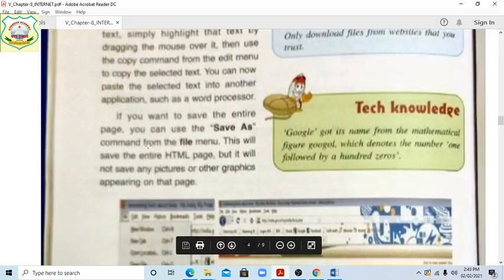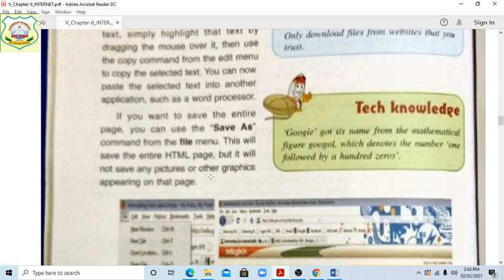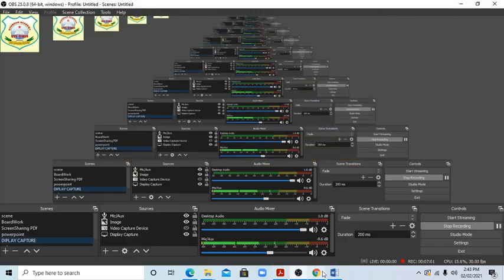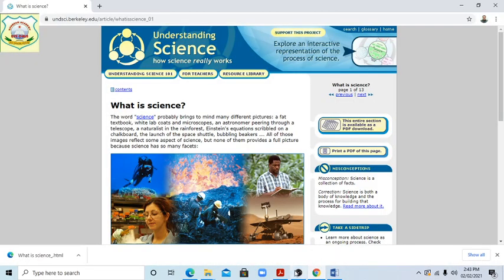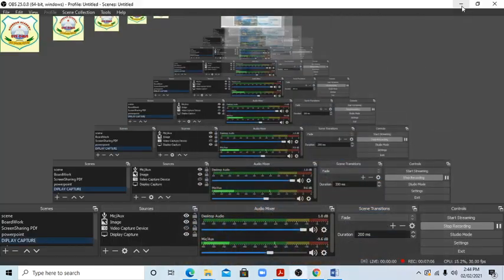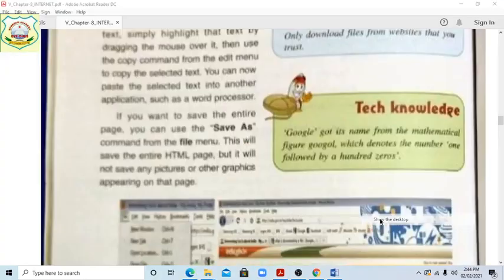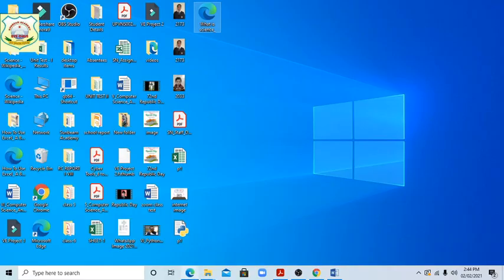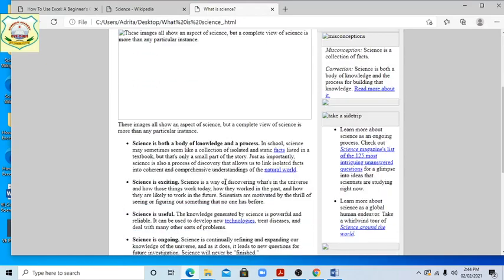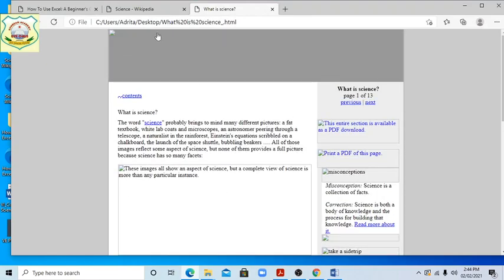If you want to save the entire page, you can use the Save As command from the File menu. This will save the entire HTML page, but it will not save any pictures or other graphics appearing on that page. But something has changed here, students. Here you can see on the desktop we have saved this one. The picture has not come, but if you want the picture, then what you have to do, students, I am telling now.